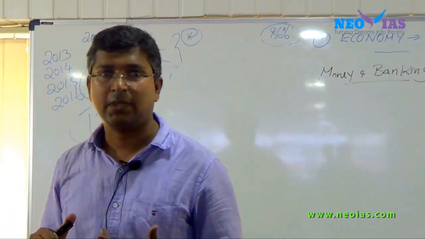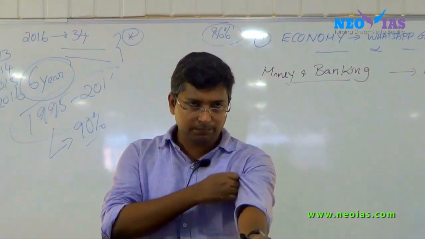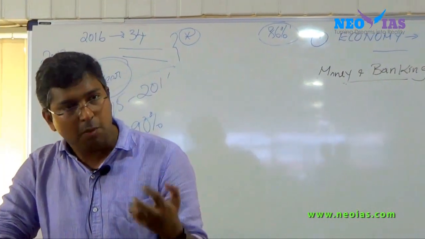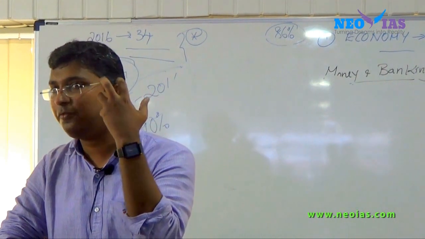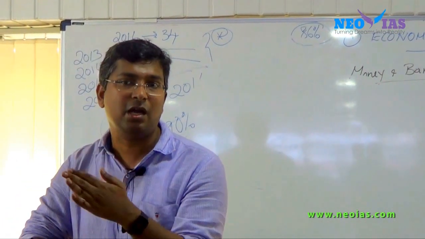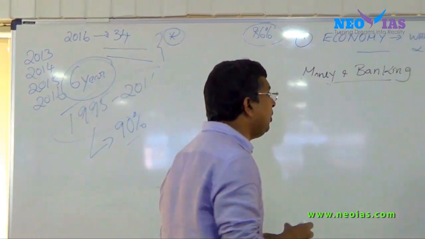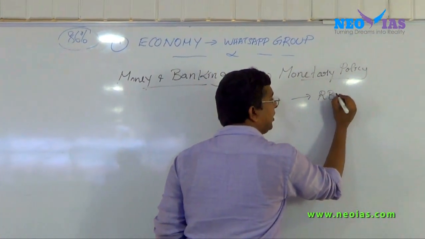In India, and normally all over the world, monetary policy is performed by the central bank of that country. So in India, who will perform that function or that policy? It will be RBI. So monetary policy is performed by the Reserve Bank of India, RBI.